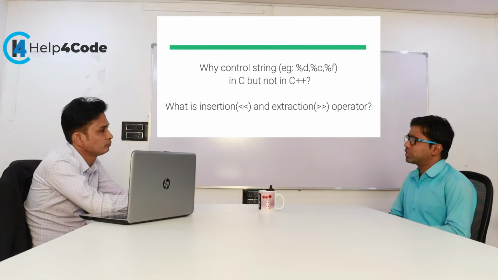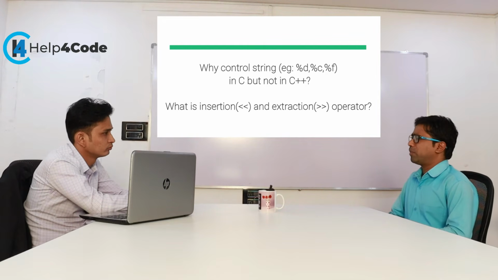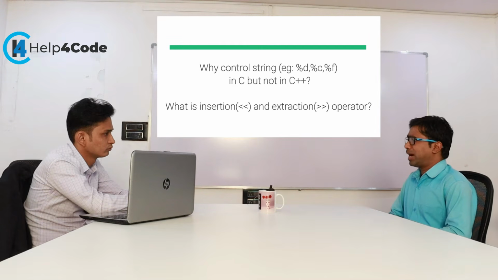Actually, C language was the first language of the programming world. Its compiler was not too strong. Its compiler needs to know the type of the value, so we have to pass the control string explicitly. If the compiler needs to understand it is a character value, we pass %c. If it is an integer value, we pass %d or %i.